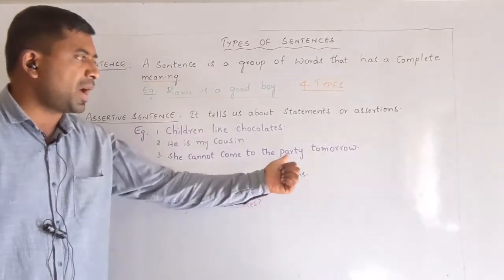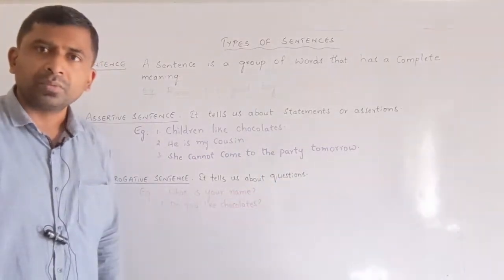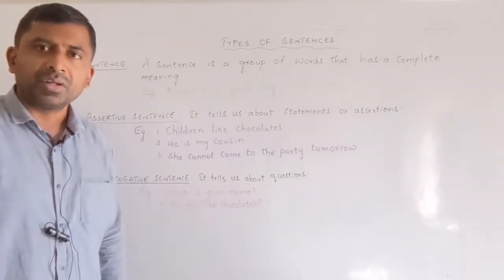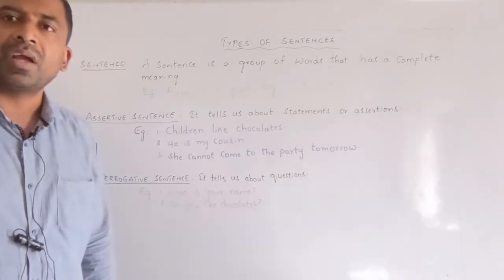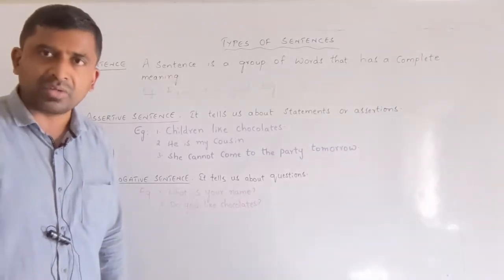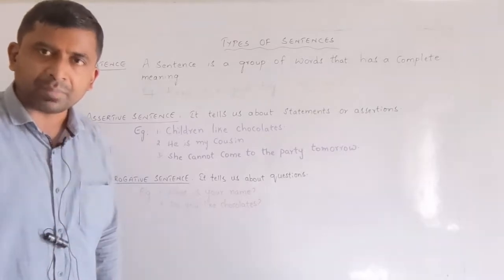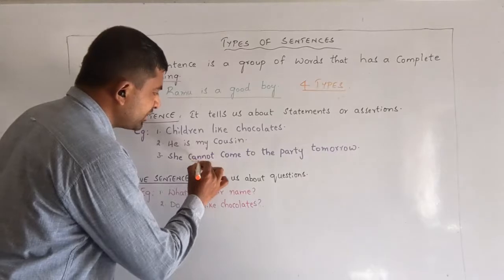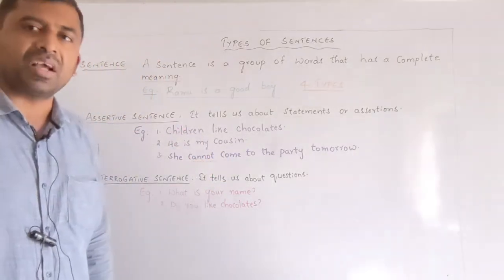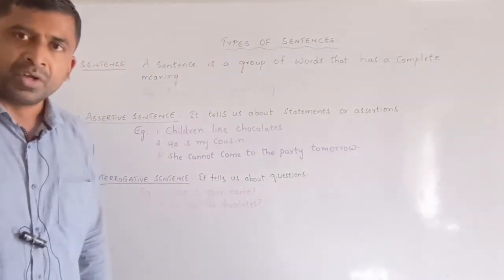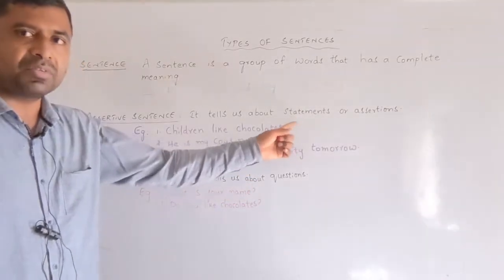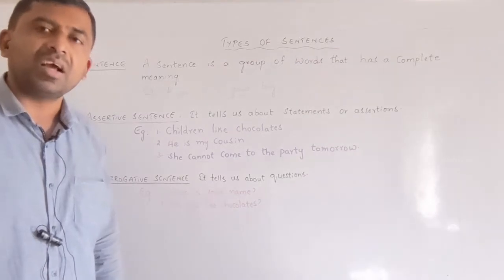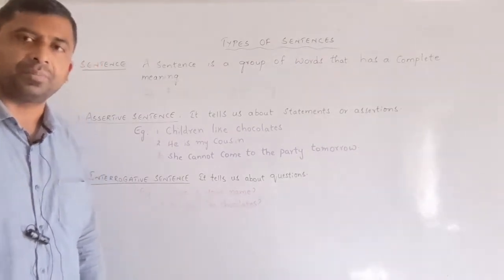She cannot come to the party tomorrow. There is a woman. Tomorrow there is a party. She is preoccupied with some work and she cannot come to the party. That is a truth there, and I am conveying the same. Assertive sentence. But here, it's a negative assertion. That's a different thing. So, any statement comes under an assertive sentence.